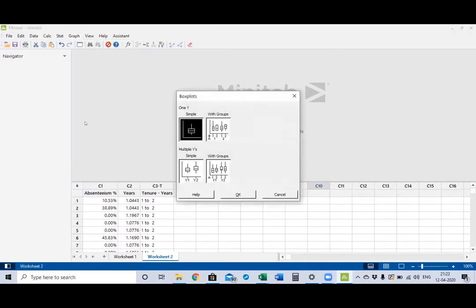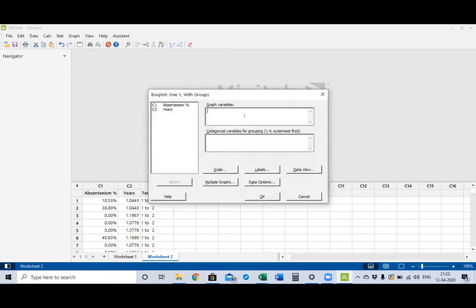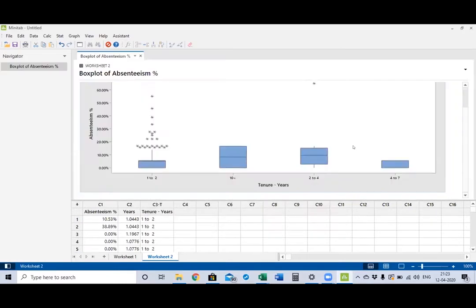Go to box plot with groups. Now absenteeism first. Categorical variable is tenure years. Double click there. Very good, say okay. Four. There are 4, which means there are more than 2 data sets.